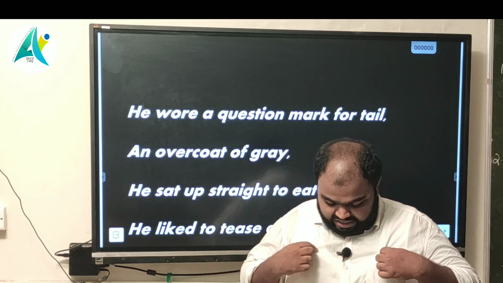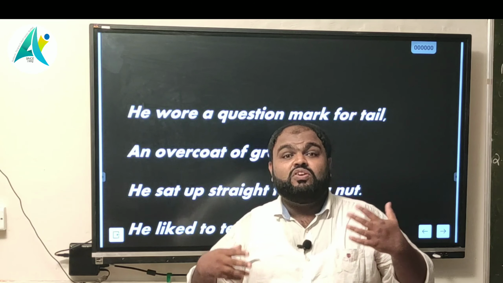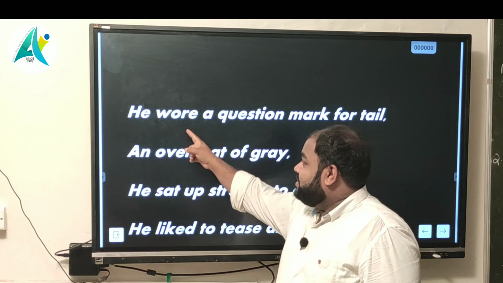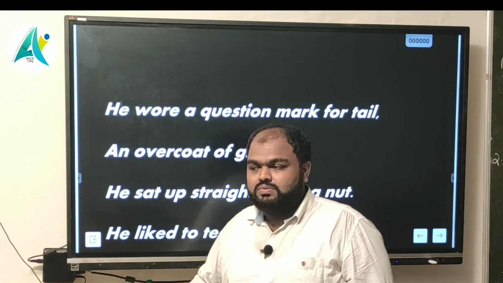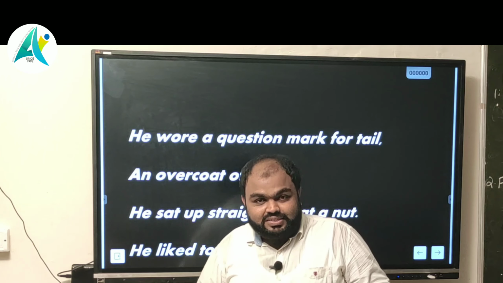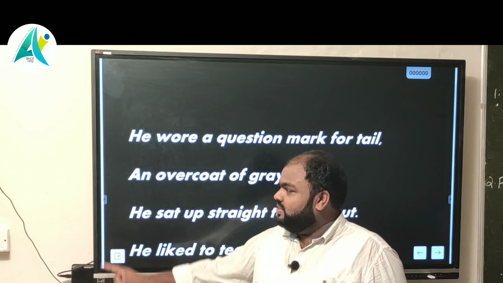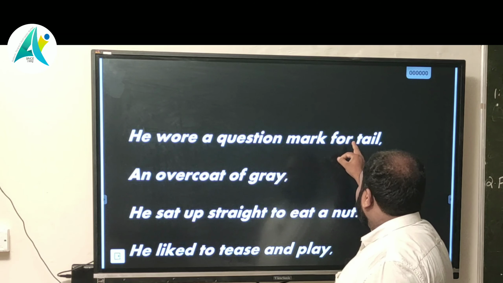Wear means I wear this shirt. I wear a chappal. Footwear. We had that footwear. That means this word wore is the past of wear. Okay. So the squirrel, he wore a question mark for a tail.